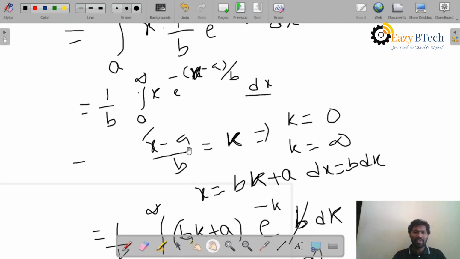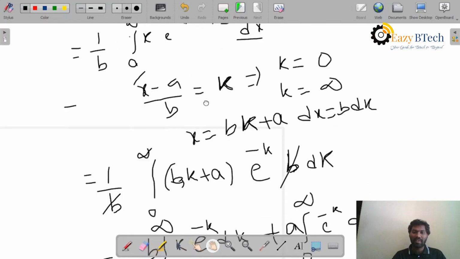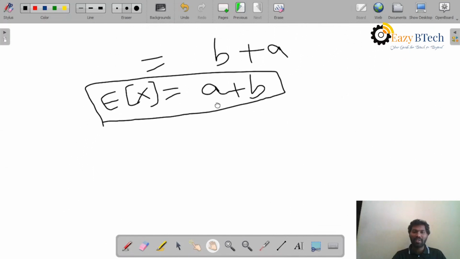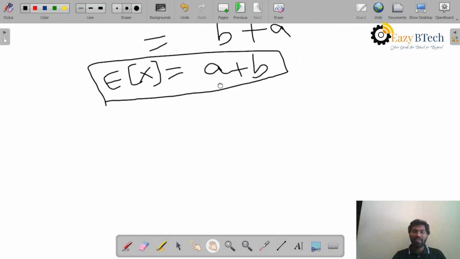I will follow this one, or else you can take directly x into e power minus x minus a by b, and you will get the value a plus b. In this way, you can find the value of any random variable expression, whatever the given function may be.